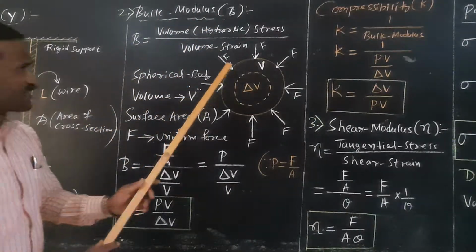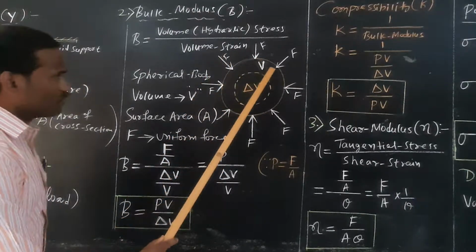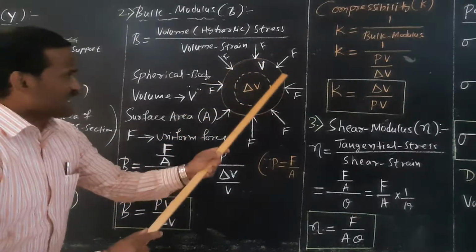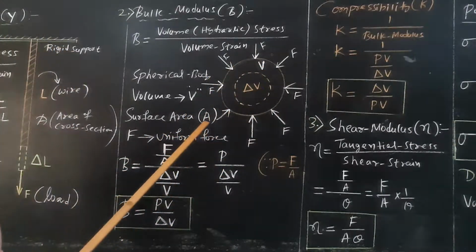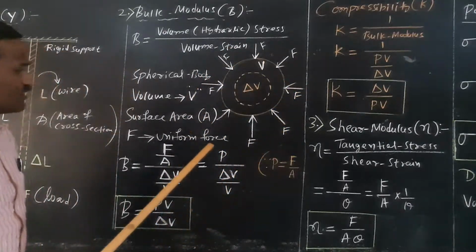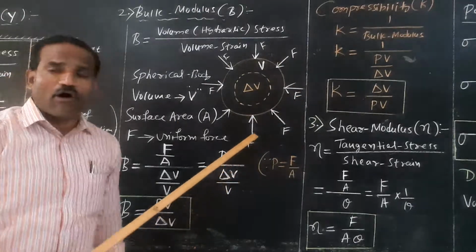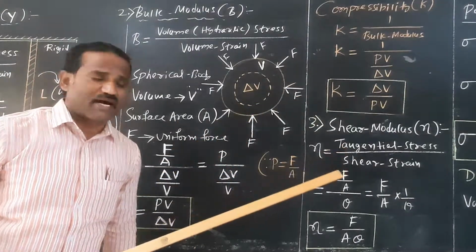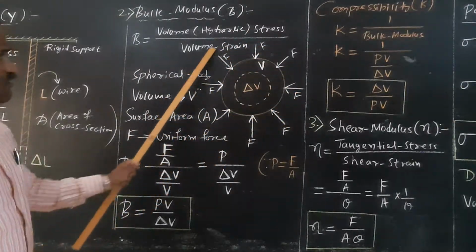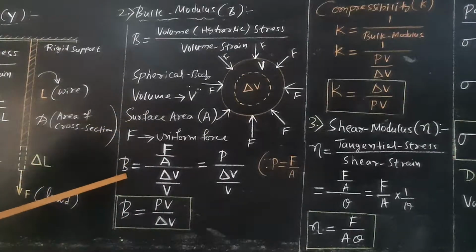Let us consider a spherical body of volume V, and the surface area of the spherical ball is A. And let F be the uniform force acting at all the points on the surface of the sphere. So therefore, F is the uniform force acting at all the points on the surface of the sphere. Therefore, what is bulk modulus?